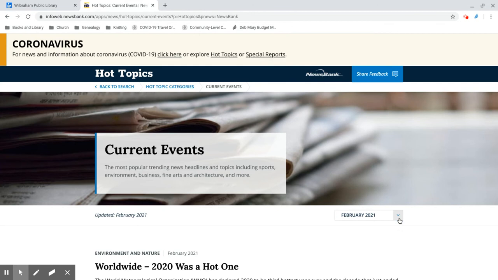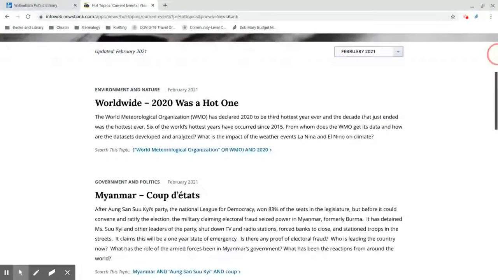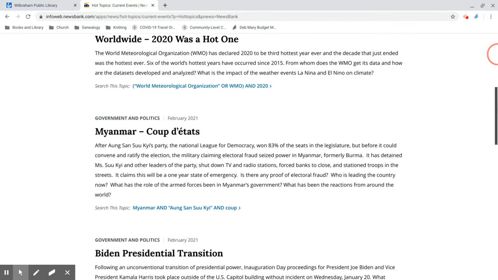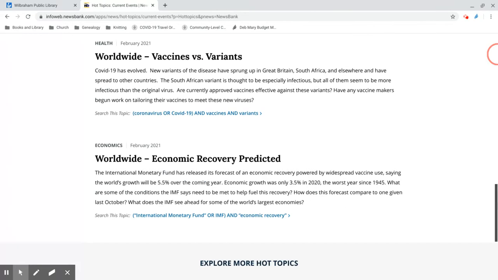We can go back and look at previous months in this drop down too, as far back as I think 2018, if you want to see other popular topics in the past as well. And as we scroll down, you can see there are plenty of broad topics addressed here, from environment and nature to government and politics, as well as health and economics.